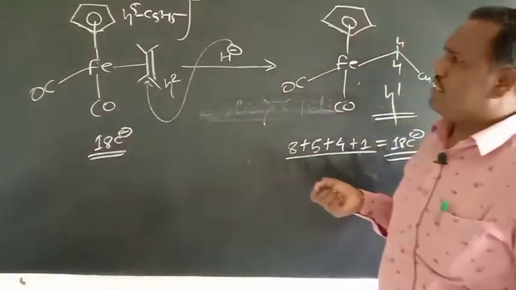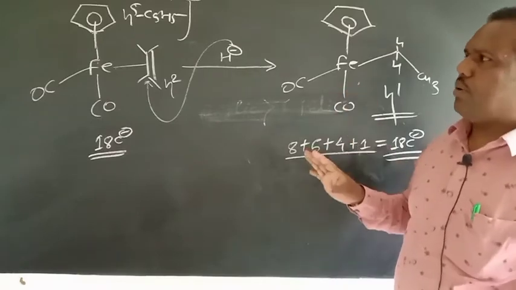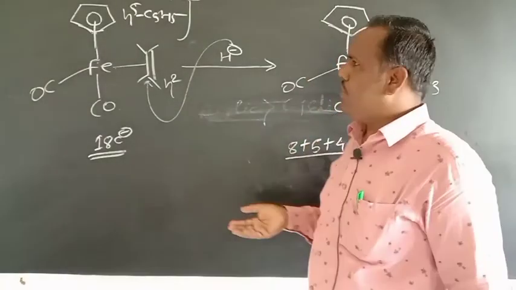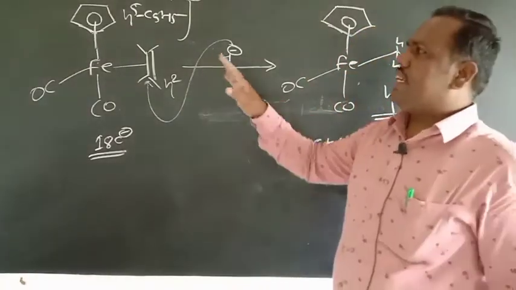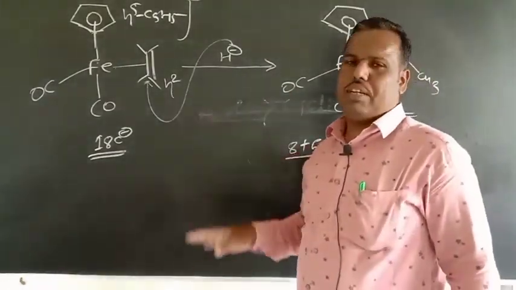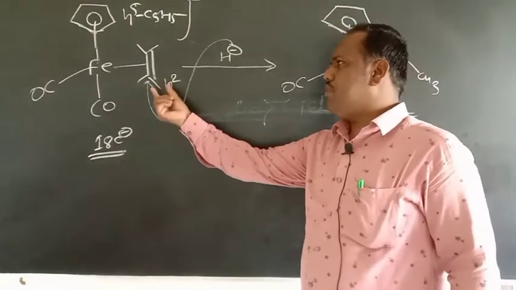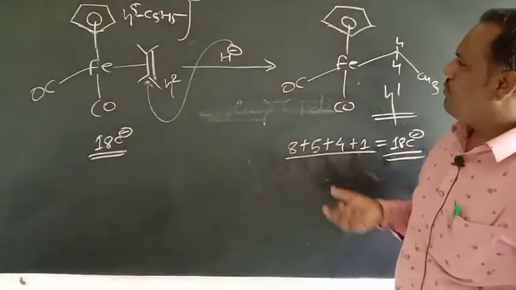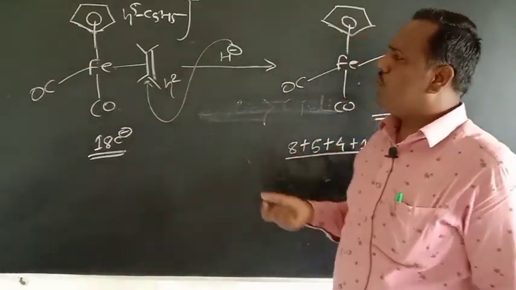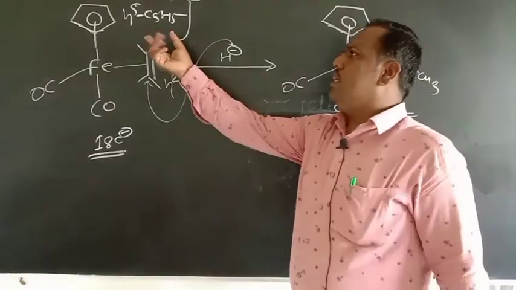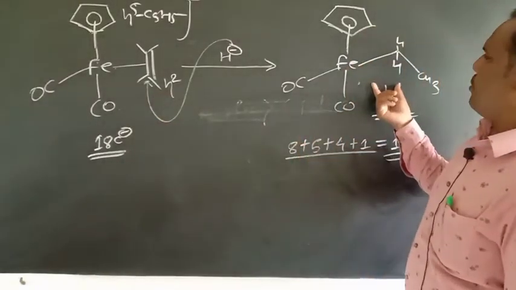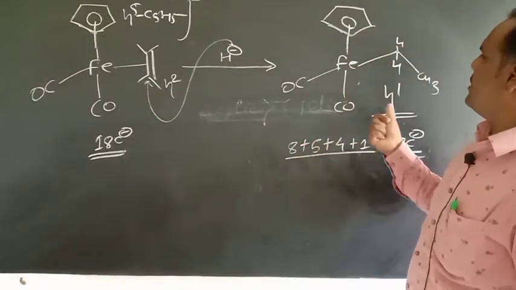So we discussed the example in which both are cyclic polyenes. If both are cyclic polyenes, then we prefer the even cyclic polyene for nucleophilic attack. In the case of cyclic and acyclic polyenes, we prefer the acyclic polyene for nucleophilic attack, as in this example, compared to the cyclic polyene. So the nucleophile should attack on this acyclic polyene and we get the product in which the hapticity of the polyene decreases by 1 unit.